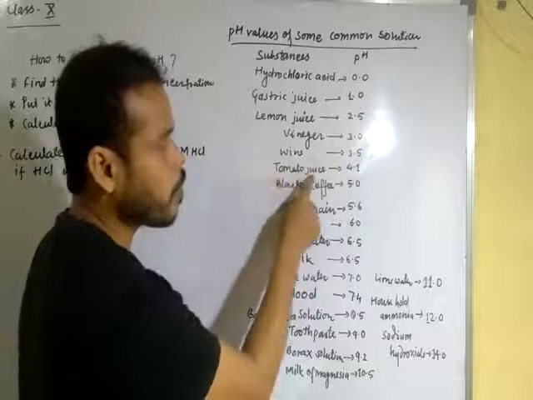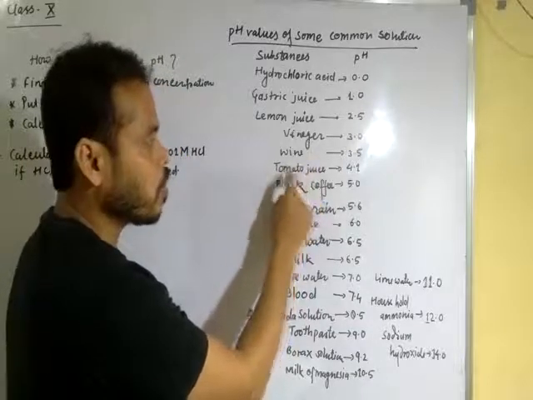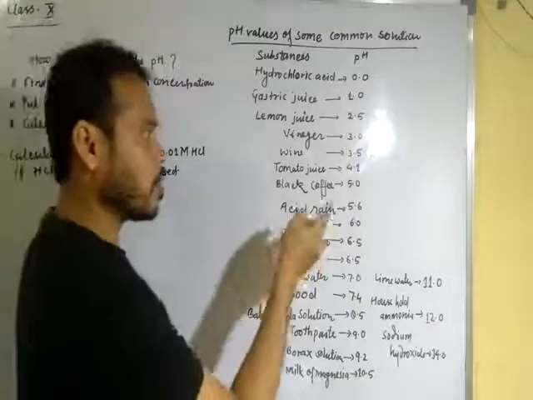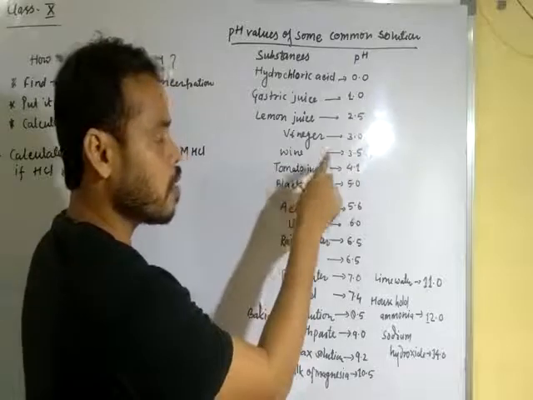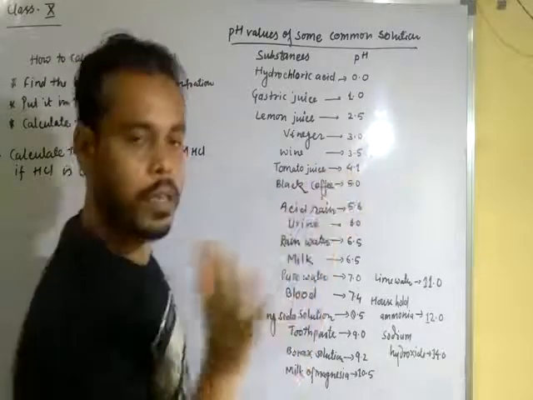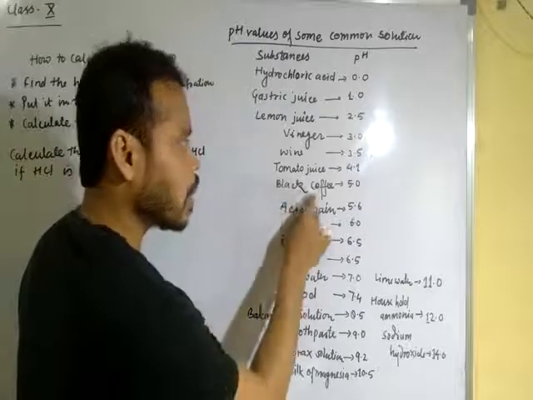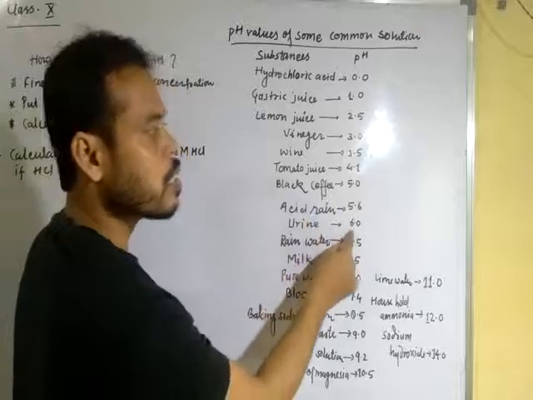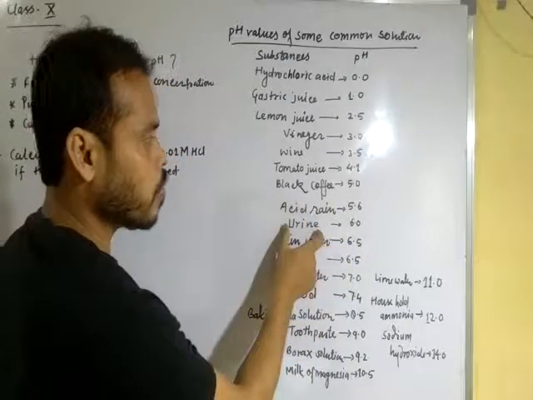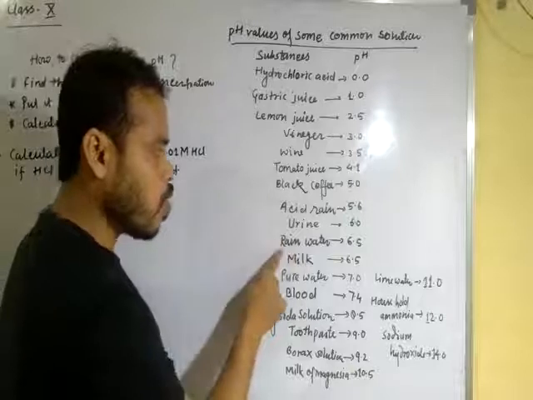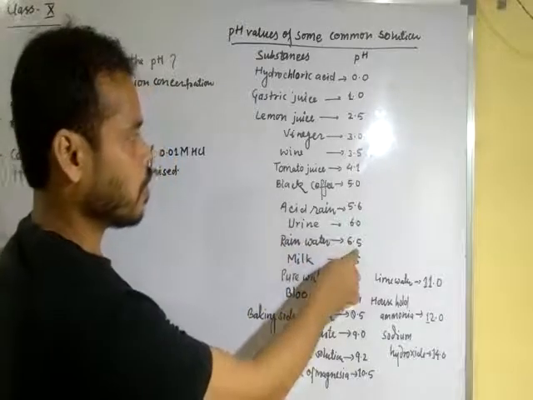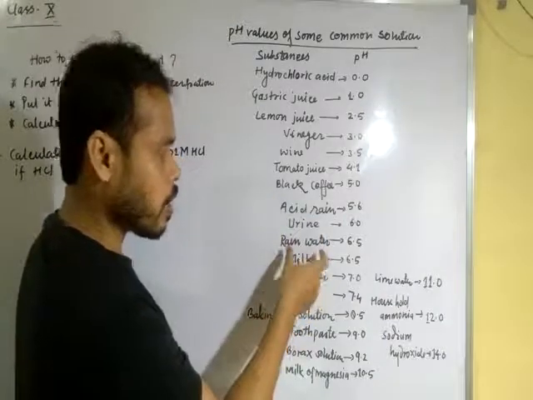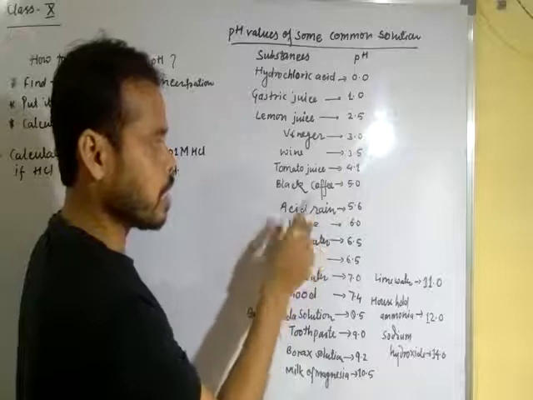The pH value of tomato juice: in tomato, one acid is found, named oxalic acid, and for that the pH value of tomato juice is 4.1. Black coffee 5, acid rain 5.6, urine 6. The pH value of urine is 6. The pH value of rainwater 6.5. Dear students, two things are written here, acid rain and rainwater. Common rainwater, but it is acidic rainwater.